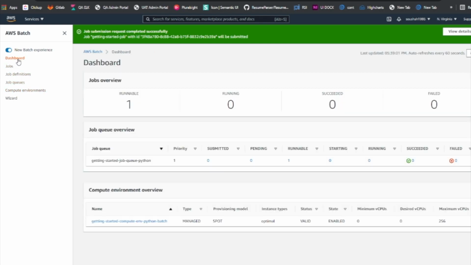Whatever, we just gotta wait at this point. Oh yeah, there you go. So it's a little slow, but it's fine, I understand. So as you can see, we have one runnable job, and I'll show you how to pass JSON data to your AWS Batch, and stuff like that.